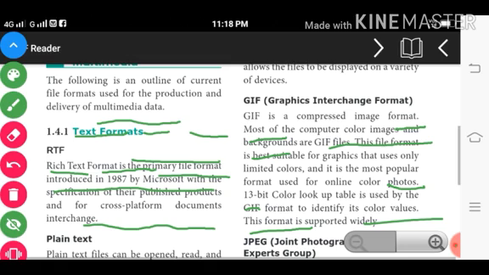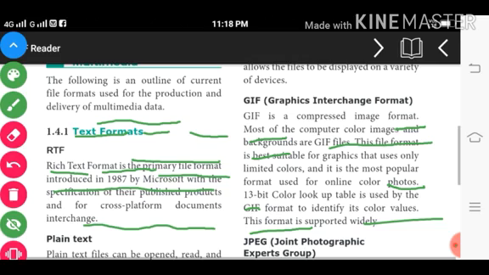Then GIF, Graphic Interchange Format. GIF is a compressed image format. Most of the computer color images and backgrounds are GIF files. This file format is best suited for graphics that use only limited colors.